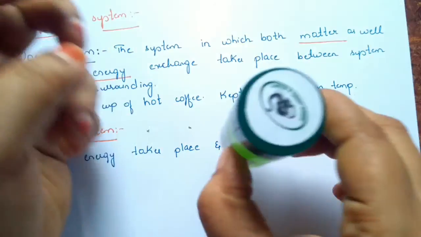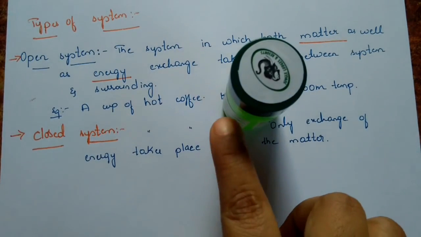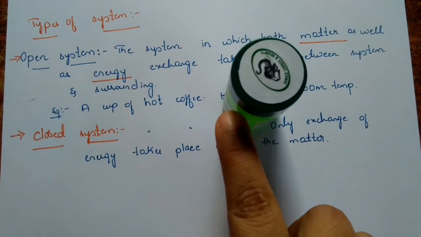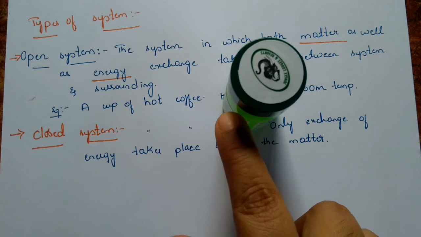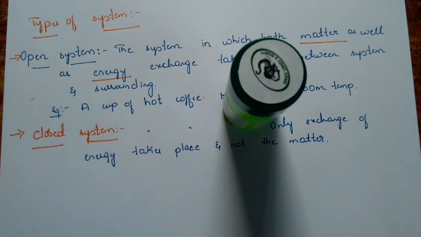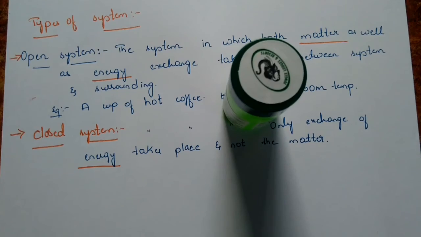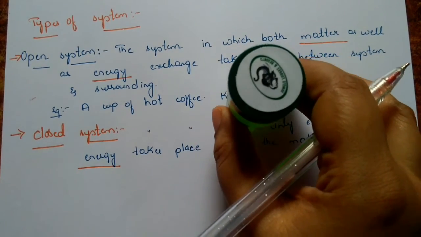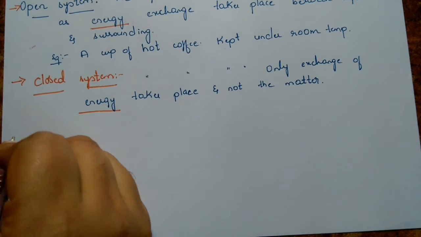But if you keep this container like this only for 10-15 minutes, the hotness of this container is going to turn cold. The hot solution it was earlier, after 10-15 minutes, turns out to be cold. That means that only energy exchange is taking place. Clear it is? Now the third one, that is isolated system.